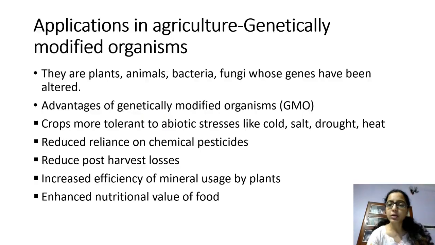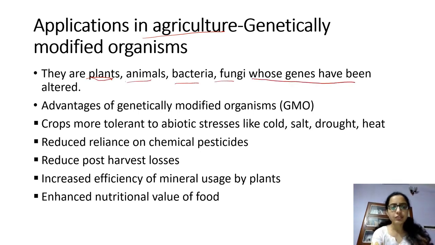How are the genetically modified crops or plants important? In genetically modified agriculture, we use genetically modified plants, animals, bacteria, fungi.